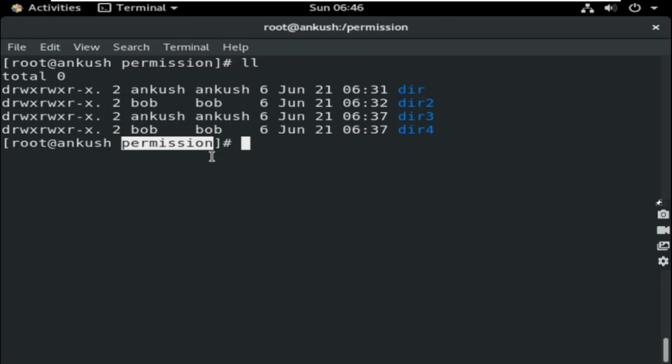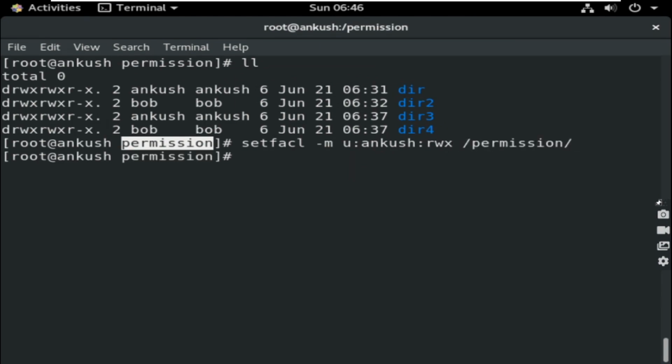Okay, first of all let me apply a default ACL. Remember you have to apply two things, an ACL and a default ACL. So first of all setfacl -m user. I am showing it for user, but you can apply it for group also. User Ankush and rwx to permission. Okay, so you can see getfacl permission.